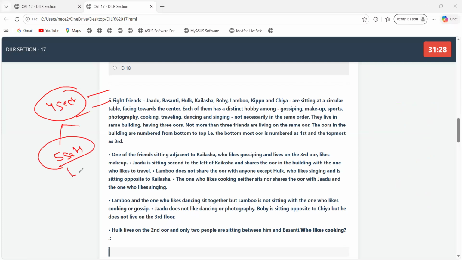One more thing, every sectional we're going to keep in a different pattern. What I mean by that is, in some, 4 sets are tough and one moderate, in some 3 tough and 2 moderate, because no one can predict what's going to happen in the DILR section. So you need to be prepared for every situation, so that if this type of paper comes in front of you, you know how to tackle it.